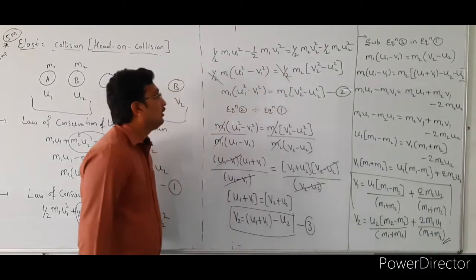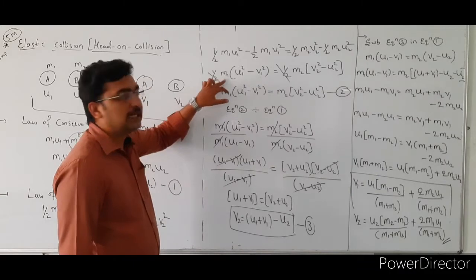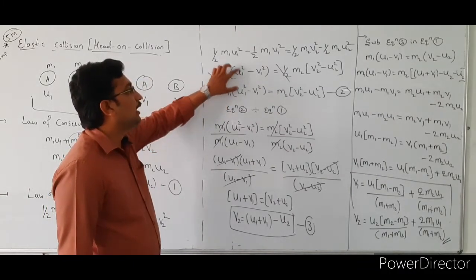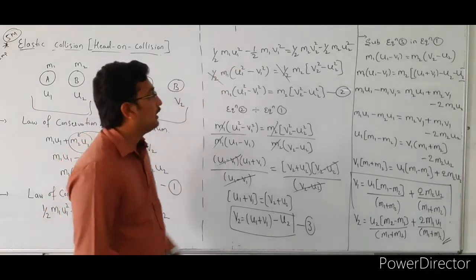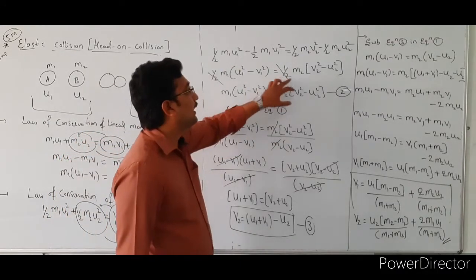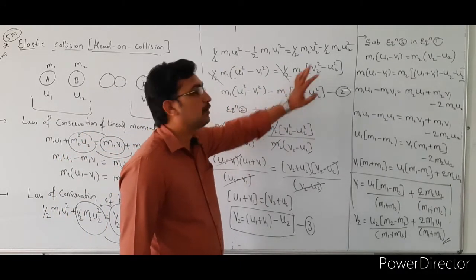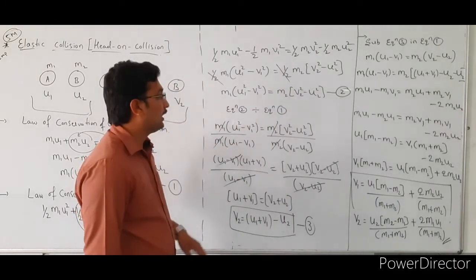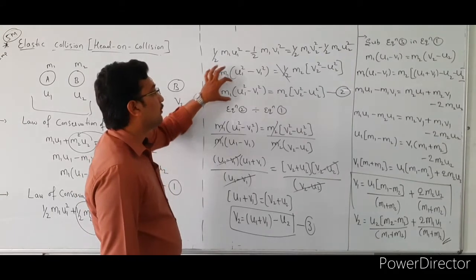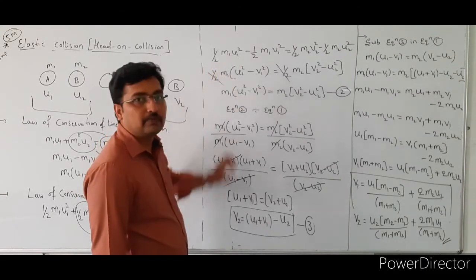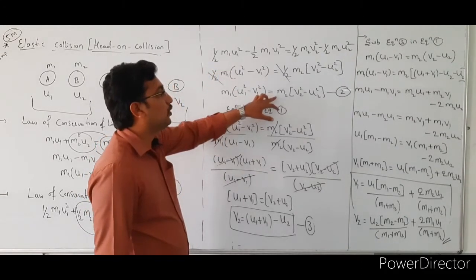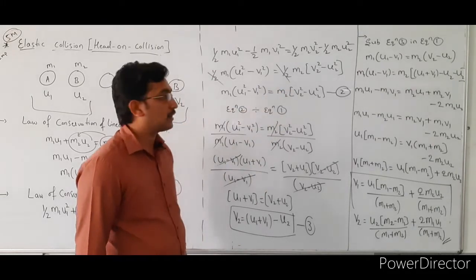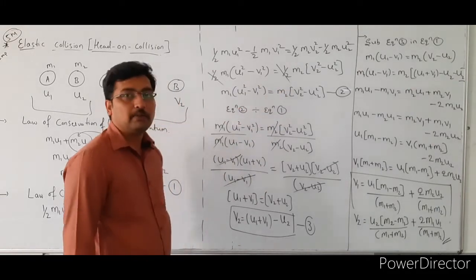After that, we are taking 1 by 2 and m1 common here. Then the remaining equation is u1 square minus v1 square, that is equal to take 1 by 2 m2 common, v2 square minus u2 square. Here 1 by 2 gets cancelled. The remaining equation is m1 bracket of u1 square minus v1 square, that is equal to m2 bracket of v2 square minus u2 square, right? So this is our equation number 2.